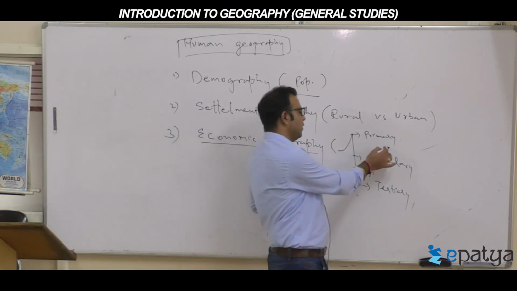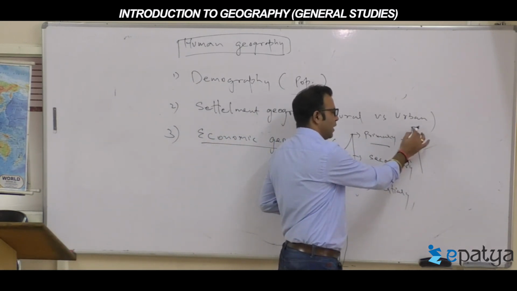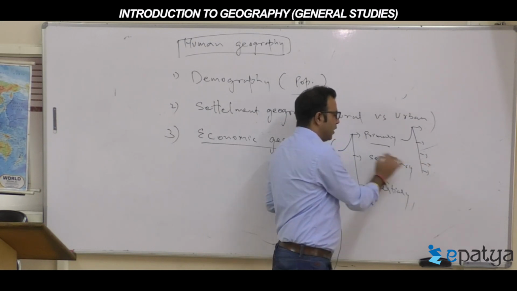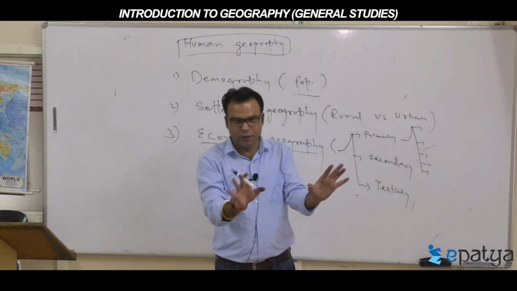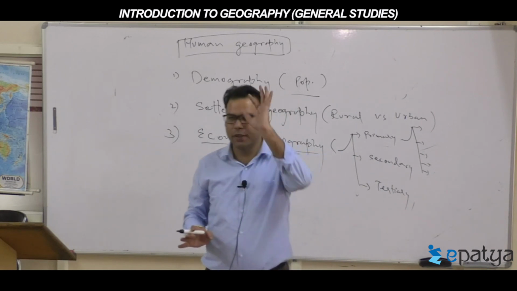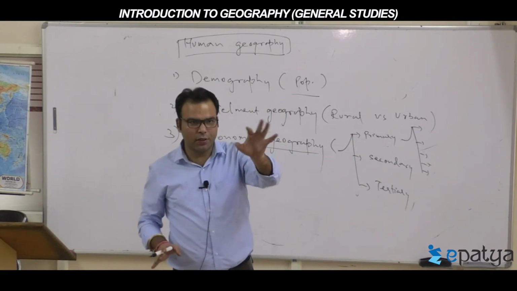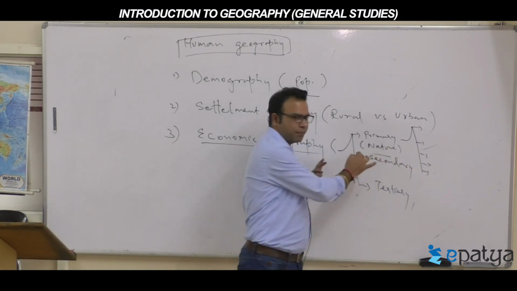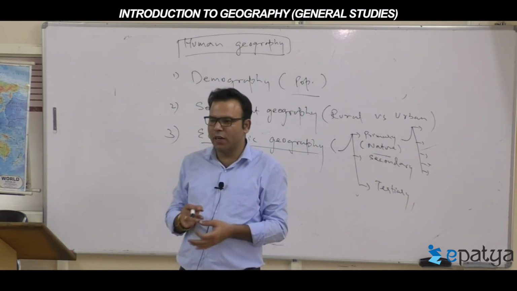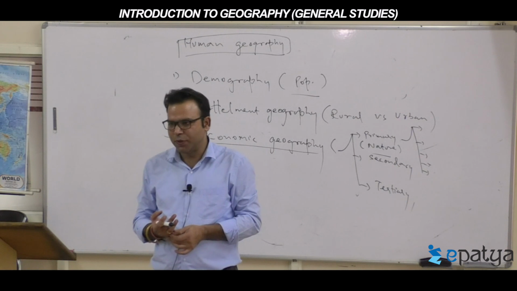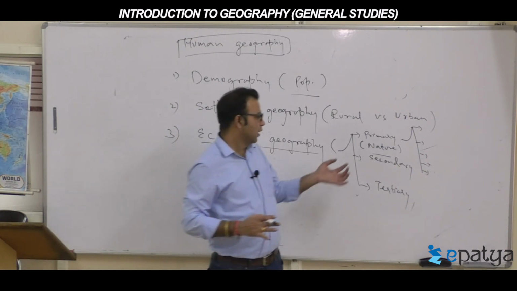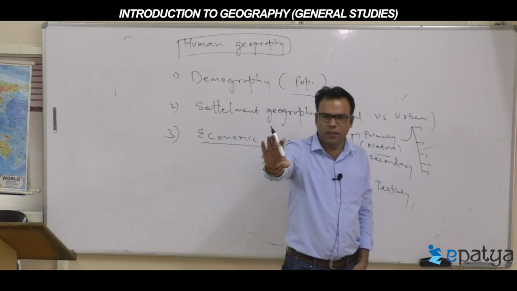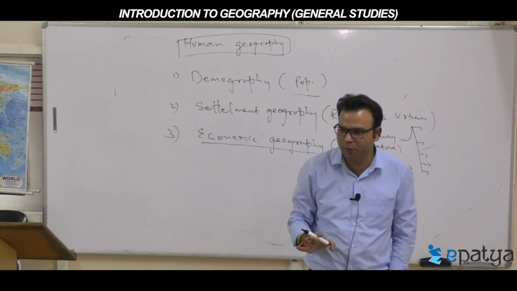Okay, what are primary activities? Any idea to you? Which activity do we call primary? Okay, logical word. Okay, right, everyone is correct. Here human directly work with the nature to sustain the things. Directly work with the nature. First, there are 4 activities only in primary. How many activities are primary?